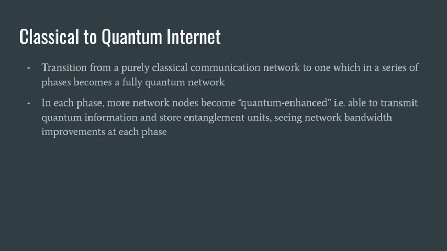In order to get to a state where superdense coding can be used to increase network bandwidth, we consider taking a classical network and converting it piece by piece into a quantum network, using a series of phases. And at the end of this series, the network will become fully quantum. We consider a phased approach where in each phase, more quantum features become available until the network is fully quantum, with bandwidth improvements at each step of the way.